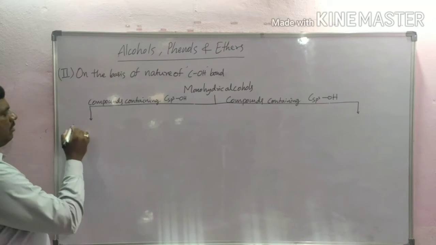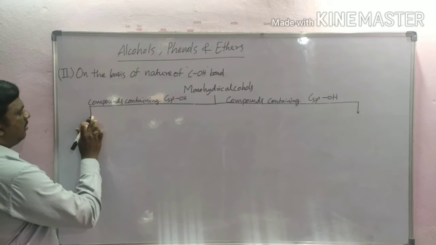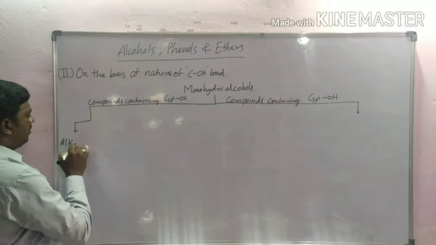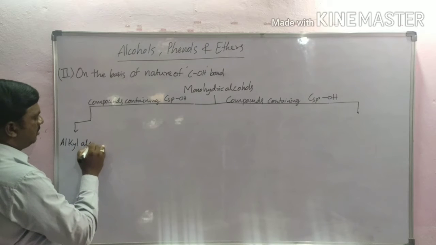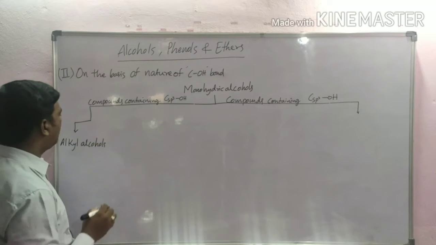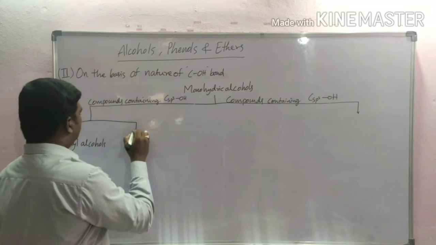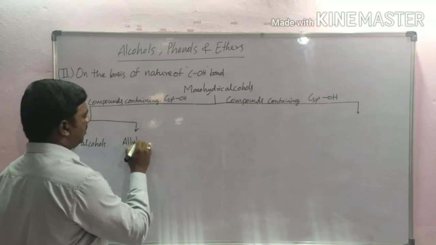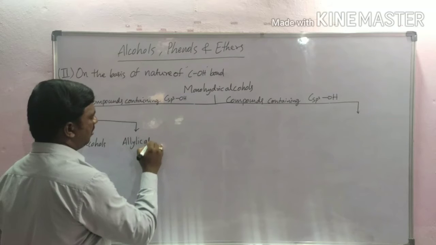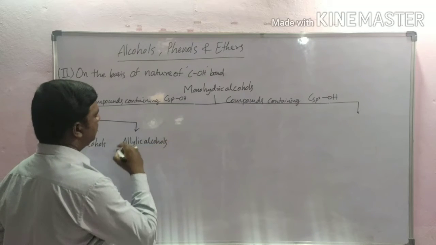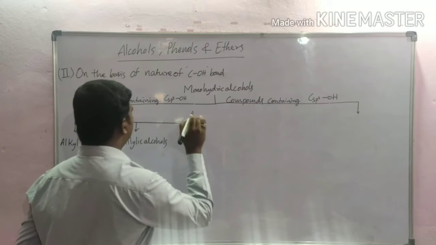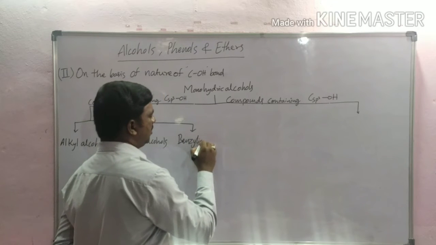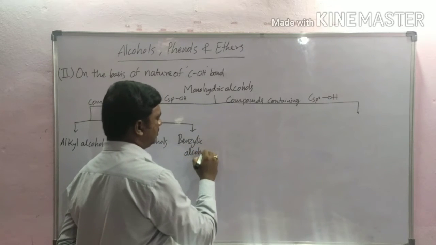Monohydric alcohols containing a Csp3-OH bond are classified as alkyl alcohols, allylic alcohols, and third, benzylic alcohols.